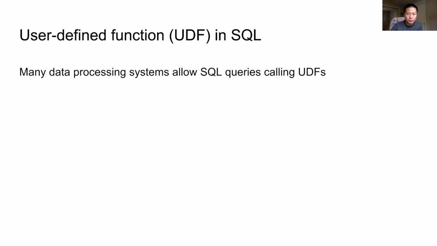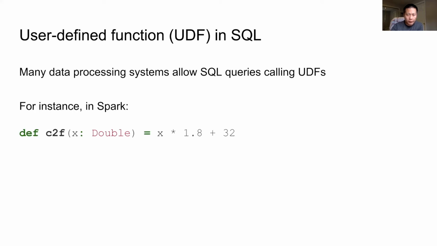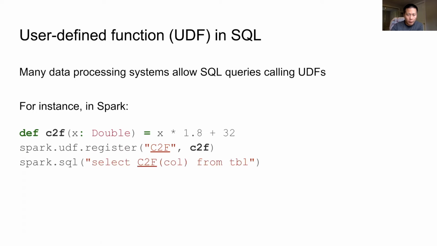SQL. Many data processing systems allow SQL queries calling user-defined functions, or UDFs. For instance, in Spark, we can first define a function using the Scala language. This example function converts the Celsius degree to Fahrenheit degree. And then we can register the function into the query engine with a name. Then in a SQL query, we can use the registered name to call the function. Other systems define and use UDFs in similar ways.